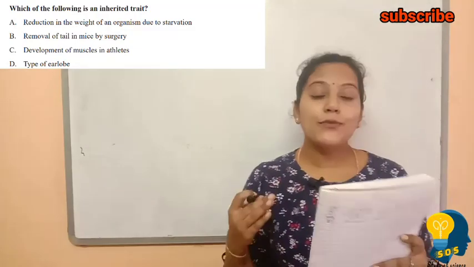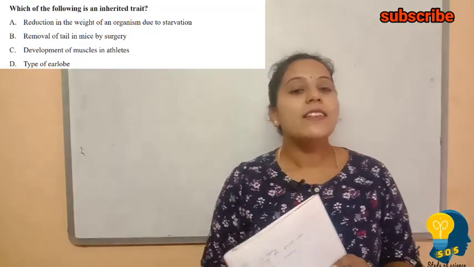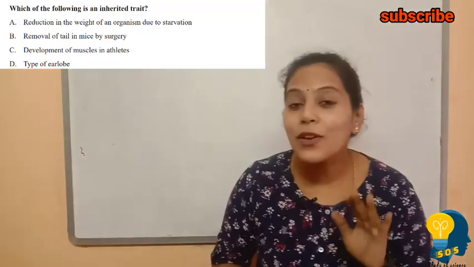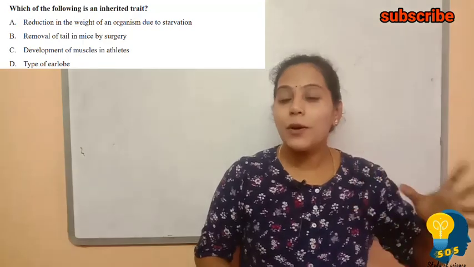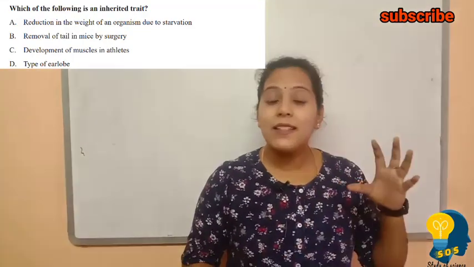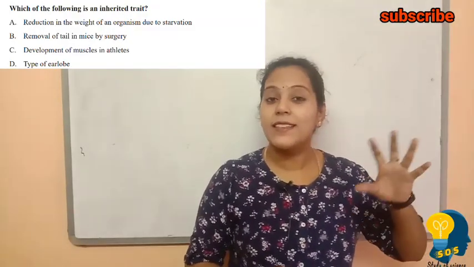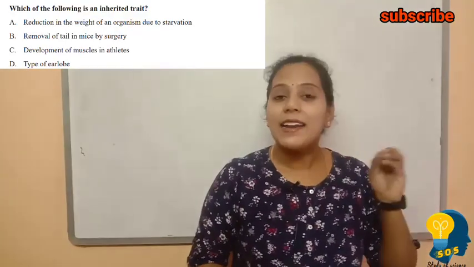So when we talk about the fourth option, that is a type of earlobe. Free earlobe and attached earlobe are the two types of earlobes you have. Generally in human beings, we can see free earlobe and attached earlobe. If both the parents have the attached earlobe, because it is a recessive trait, then the progeny is also born with the attached earlobe.